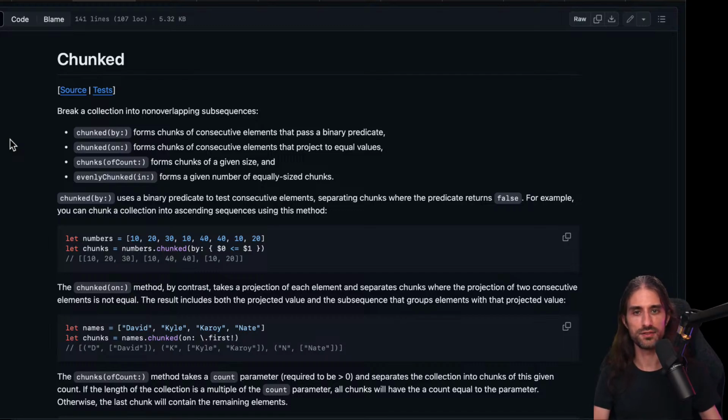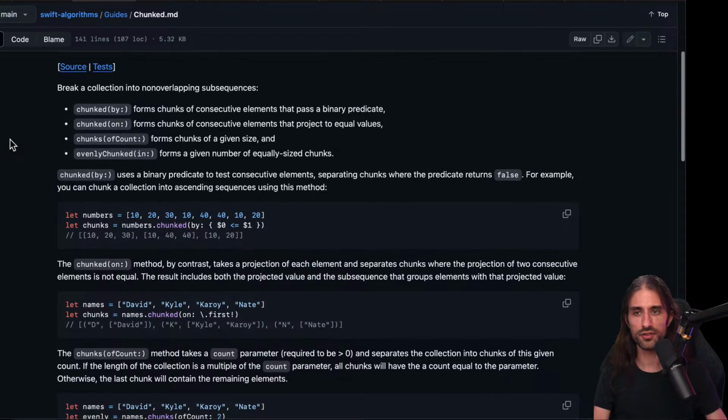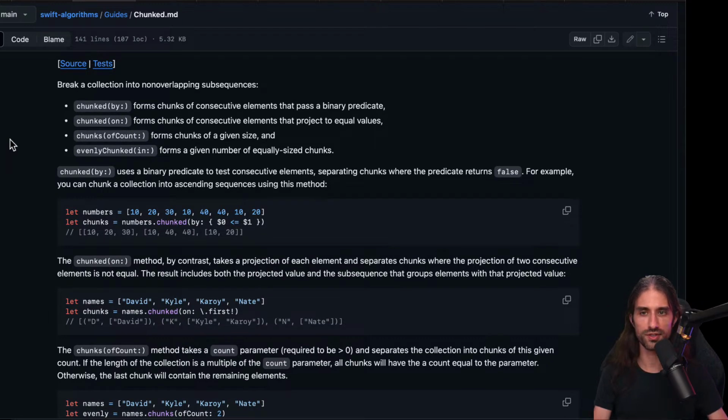Using chunked by 4, I think he used Swift Algorithms to implement this. This one does have a real world use case because I have seen it happen in an actual iOS app. So it's definitely going into the shortlist.